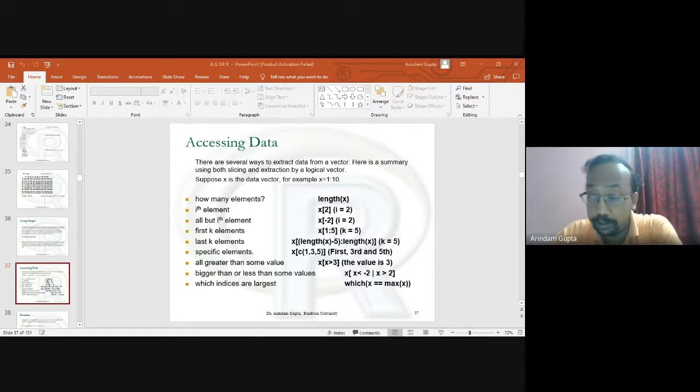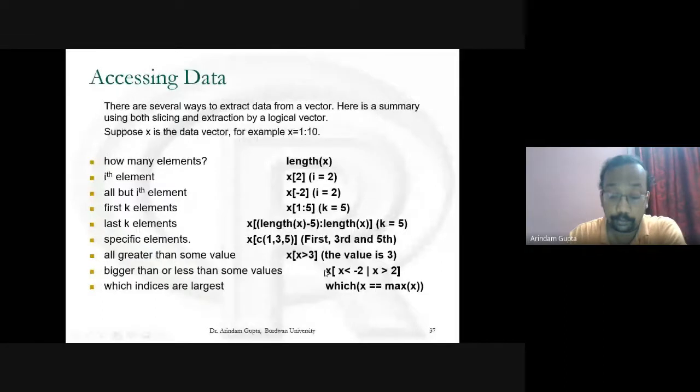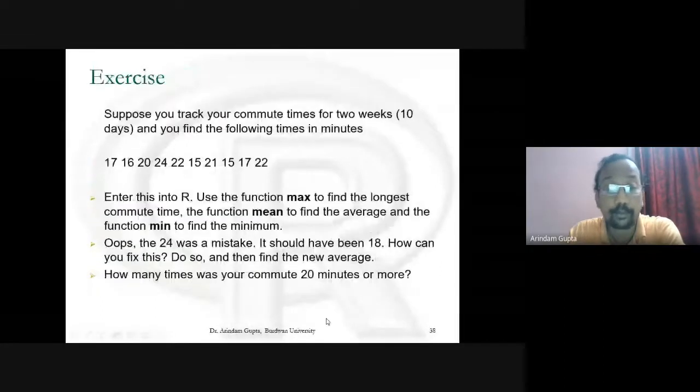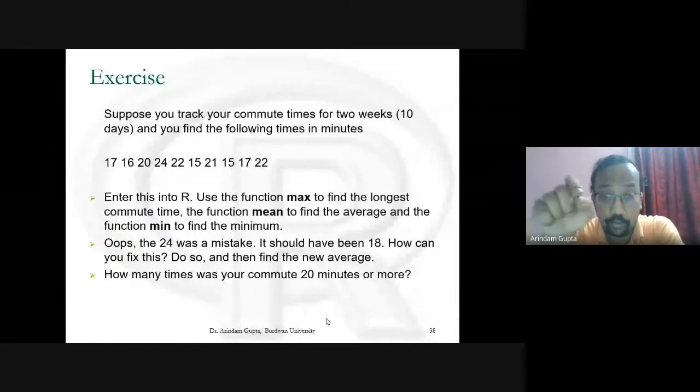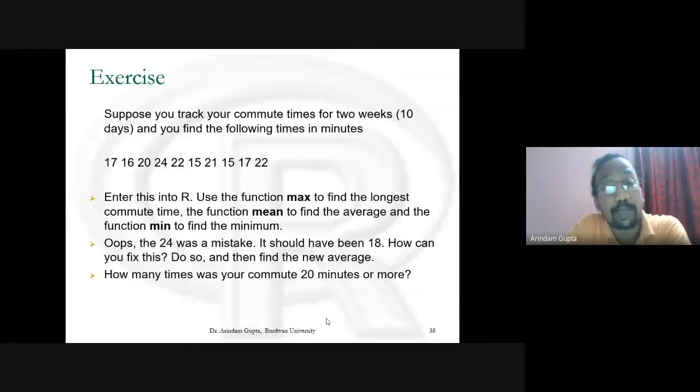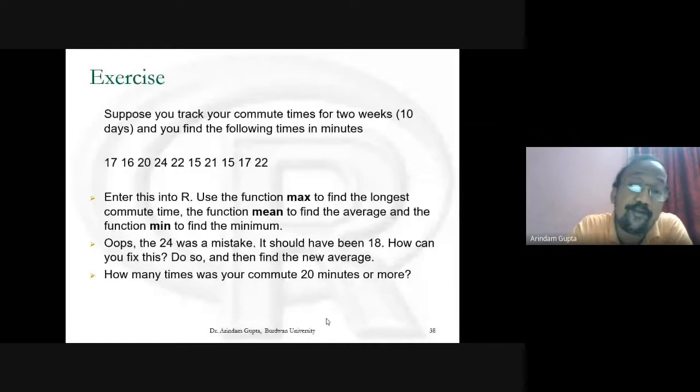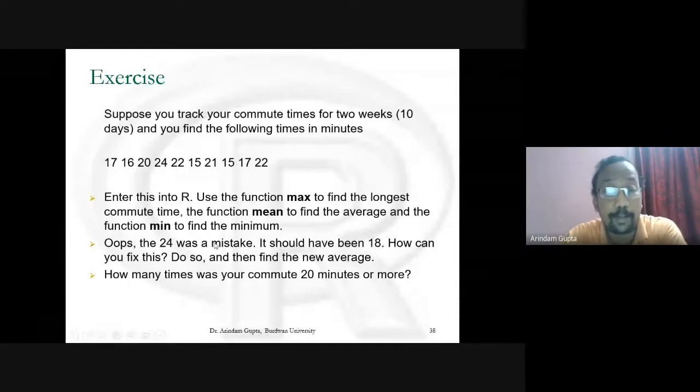Now go to the presentation. I give this example exercise for you to do right now. Suppose you track your commute times for 2 weeks, 10 days, and you find the following times in minutes.